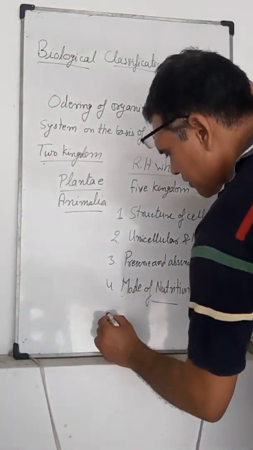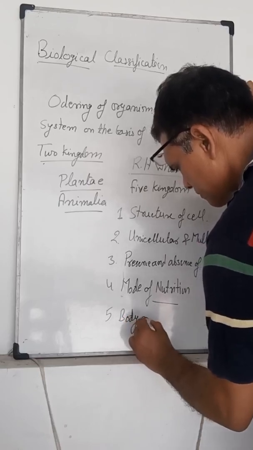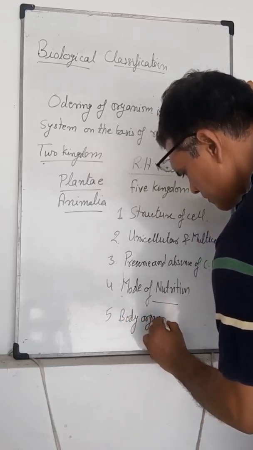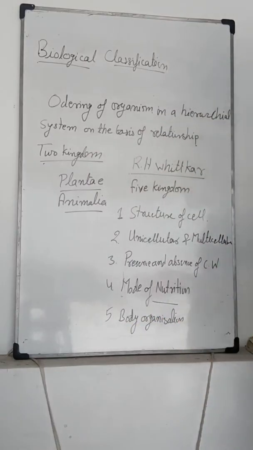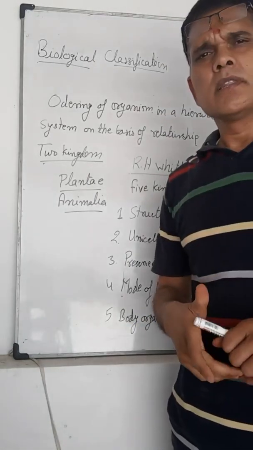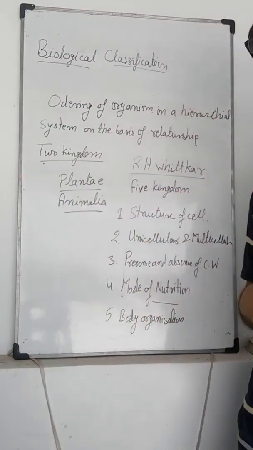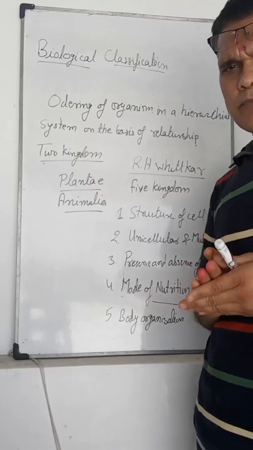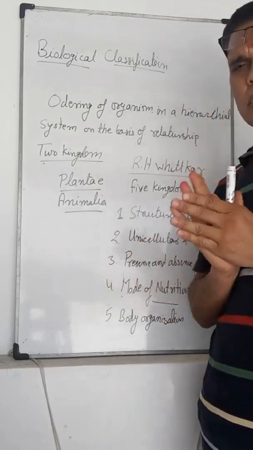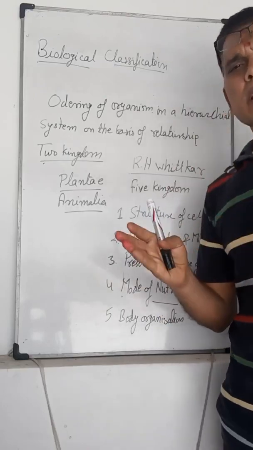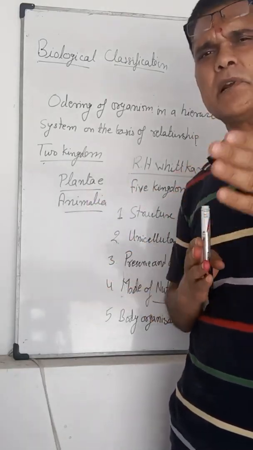And next is body organization. Especially in the Animalia kingdom, different types of body organization are there, just like cellular type, tissue type, and organ system type of organization. Their body is made up with different complexity.